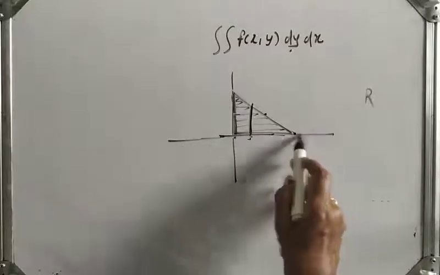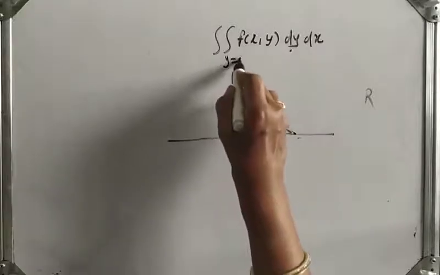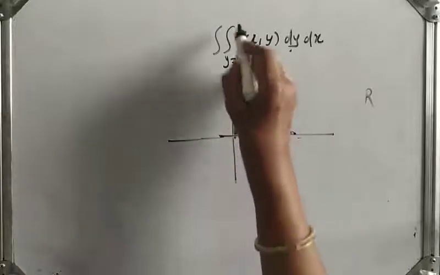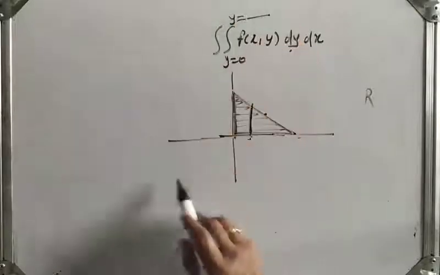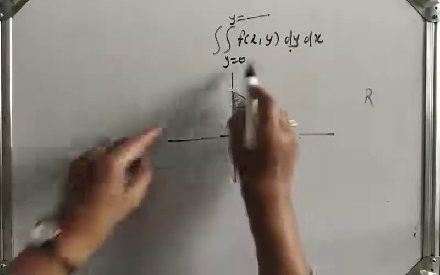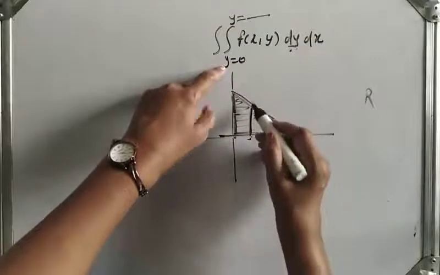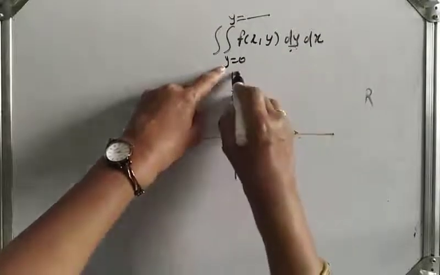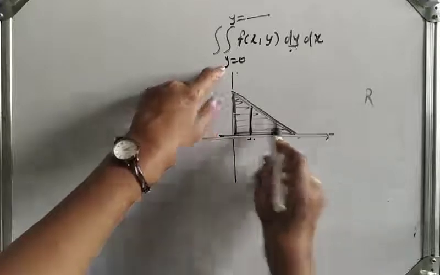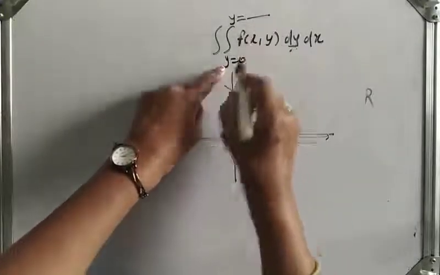This curve, and its equation is y is equal to 0. And here also this curve, there is some equation, y is equal to some equation of this line. Okay, so for dy we have taken strip parallel to y axis, at lower it touches y is equal to 0 curve, and here it touches y is equal to this curve.